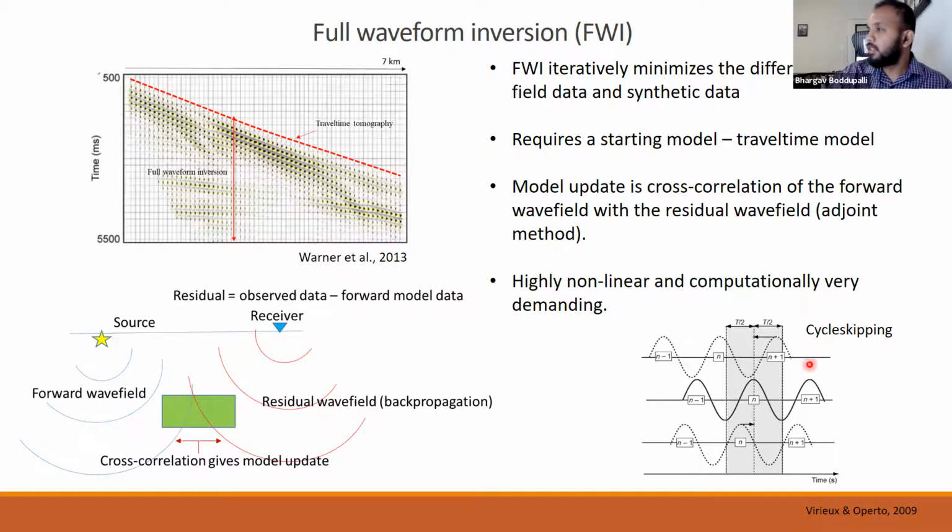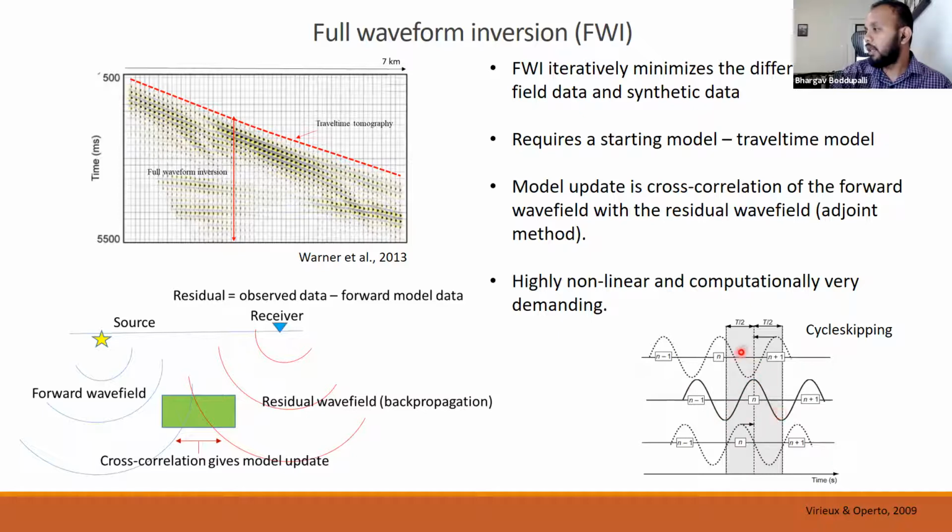One famous problem with FWI is the cycle skipping problem. This occurs when the model predictions are not really close to the actual data. Here the dashed line is the model predicted data, and the solid line is the field data.